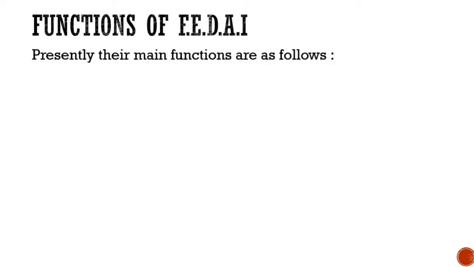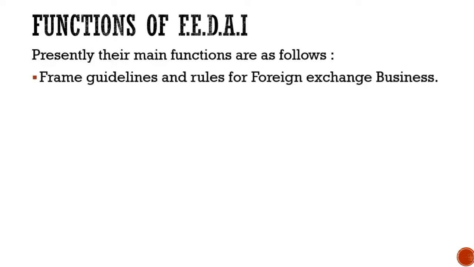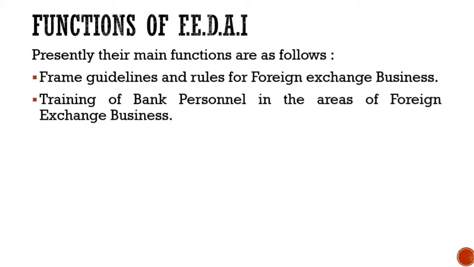Now, let us see what are the various functions of the Foreign Exchange Dealers Association of India. Presently, their main functions are as follows. Number 1, frame guidelines and rules for foreign exchange business. Second, training of bank personnel in the areas of foreign exchange business.